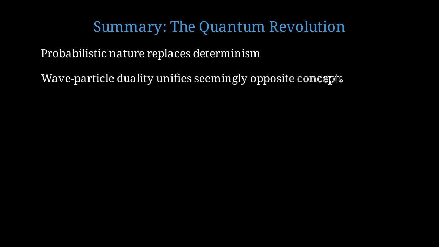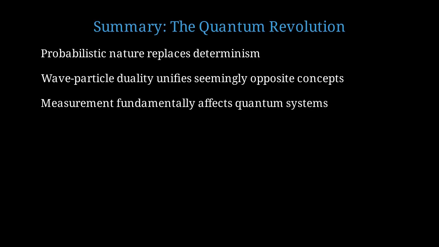Quantum mechanics has fundamentally transformed our understanding of reality. At the quantum level, nature is inherently probabilistic, not deterministic, as classical physics assumed. Particles and waves are not separate entities, but complementary aspects of quantum objects. The act of observation changes quantum systems, collapsing superpositions into definite states.